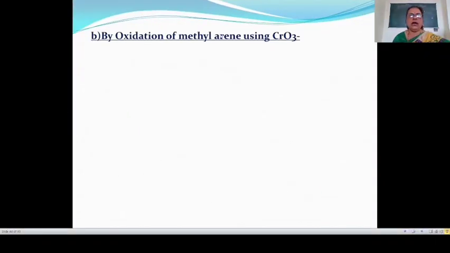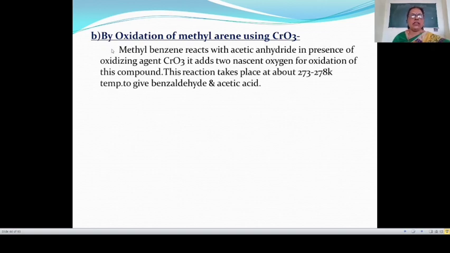Then see the second reaction. In this second reaction, by oxidation of methylarene using CrO3. In this reaction, here methylbenzene reacts with acetic anhydride in presence of oxidizing agent CrO3. Then it adds 2 nascent oxygen for oxidation of this compound. This reaction takes place at about 273 to 278 Kelvin temperature to give benzaldehyde and acetic acid.